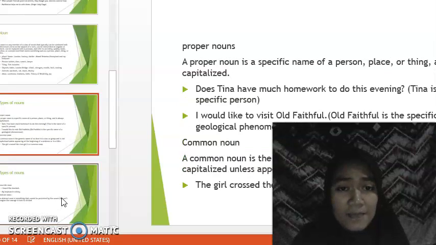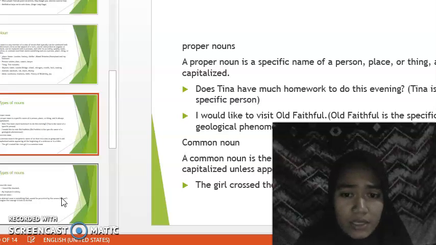And then types of nouns. Proper nouns. A proper noun is a specific name of a person, place, or thing, and it is always capitalized. Example: does Diana have much work to do this evening? Diana is the name of a specific person. I would like to visit Old Faithful. Old Faithful is the specific name of a geological phenomenon.